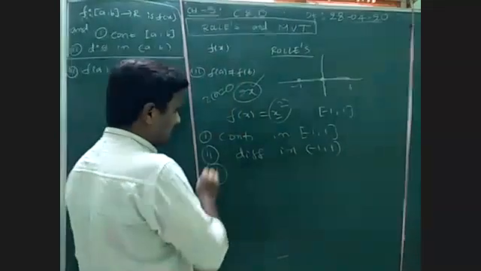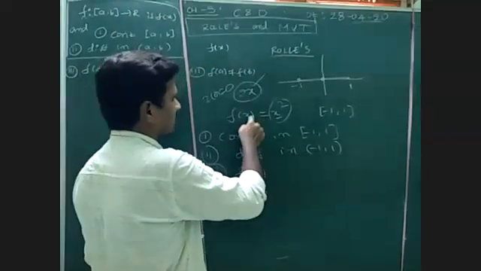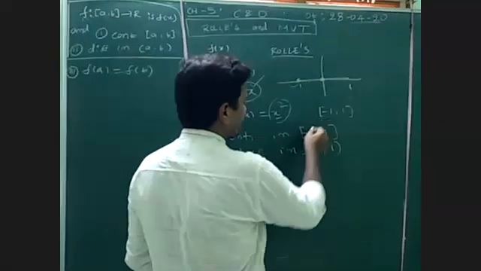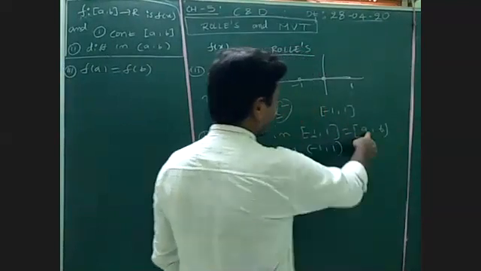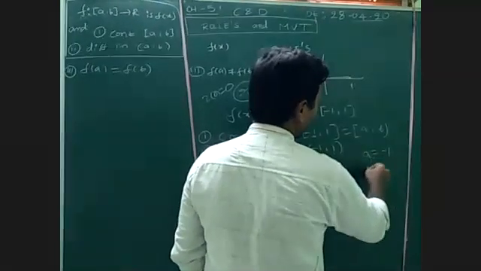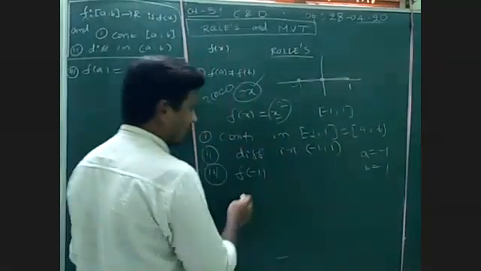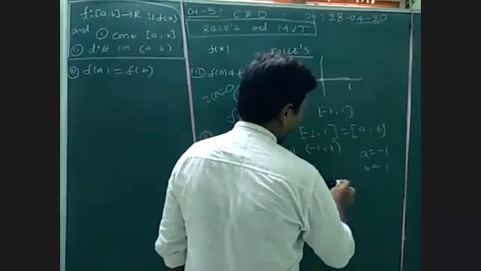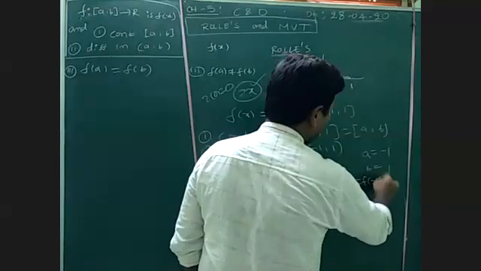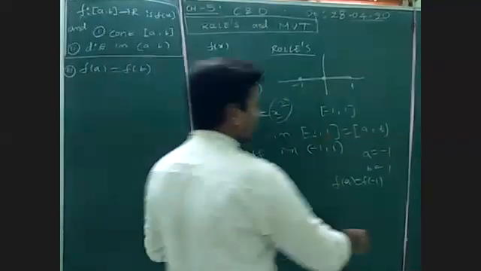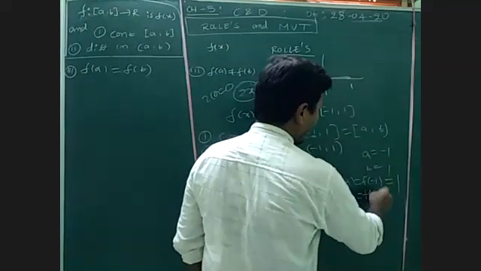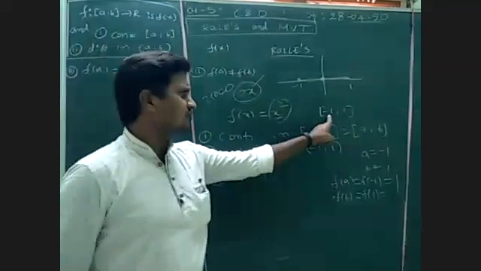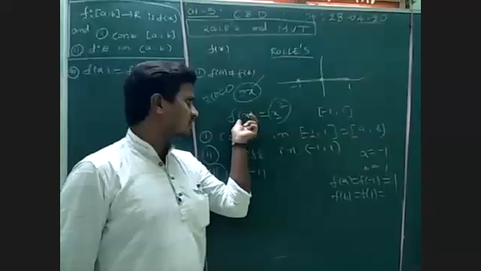For the third condition, I need to check f of -1 and f of 1. The endpoints are a equal to -1 and b equal to 1. F of a means f of -1; substituting -1, -1 square is 1. F of b means f of 1, which is 1 only.